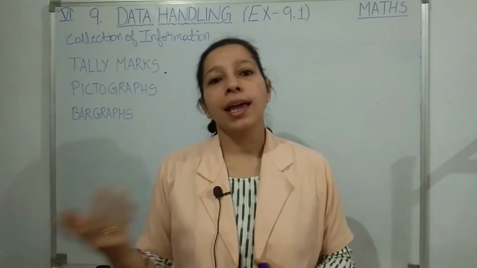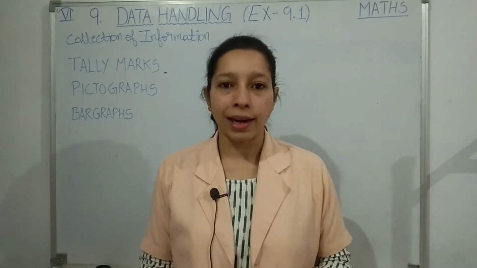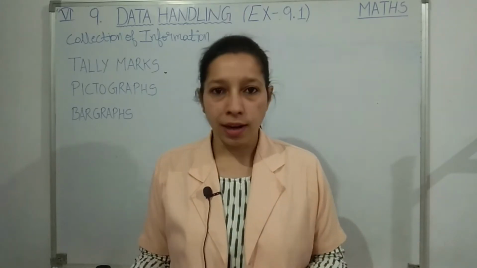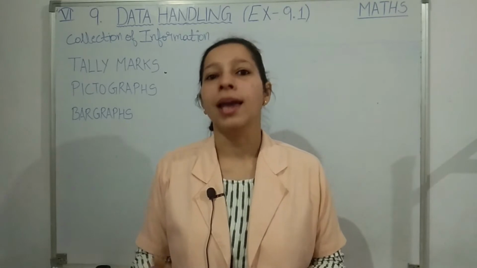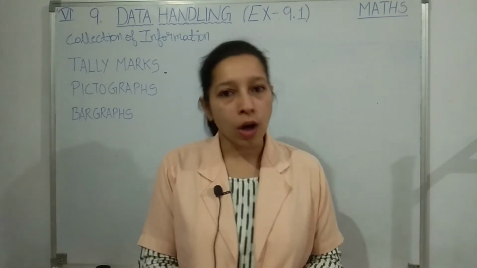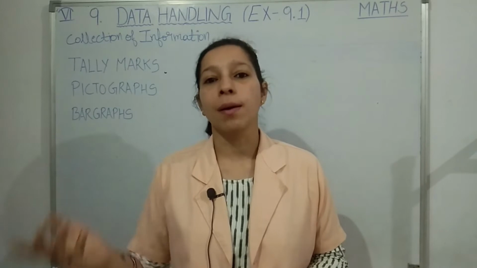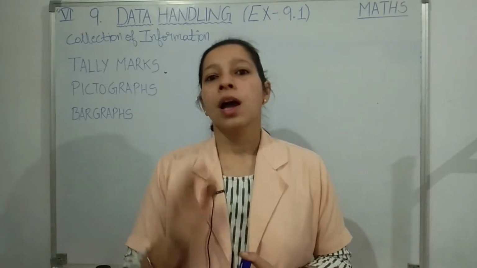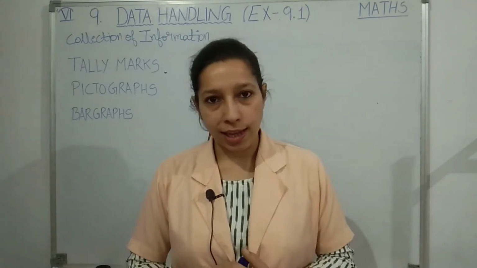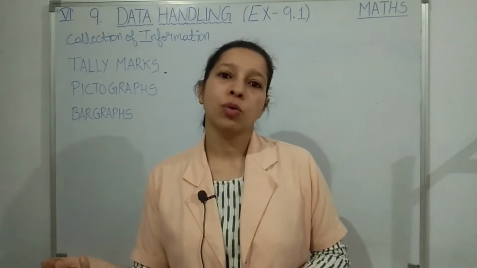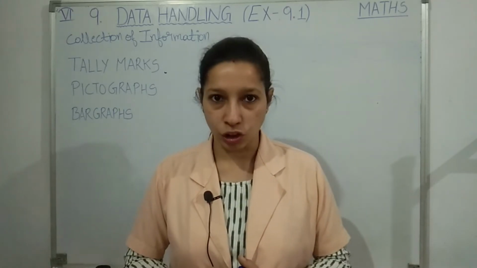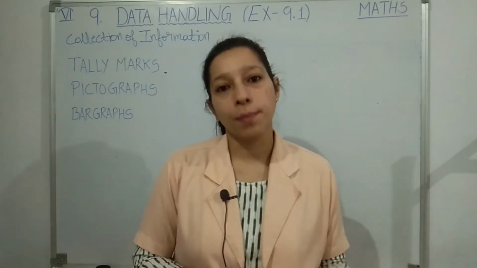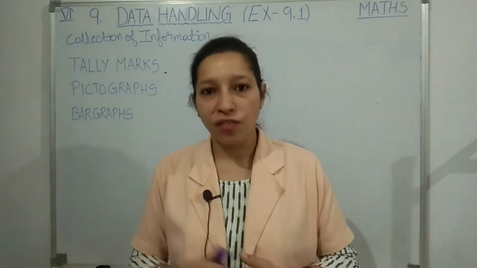Okay, data can be in the form of numericals, means numbers. Mostly the data which we get is in the form of numbers only, but it is not necessary. It can either be in the form of numbers, or it can be some text, or it can be some pictures also. One example I'll give you, students. Suppose in your class 40 students are there, and each student likes to bring some different thing in his lunch box. Some like to bring paratha, some like to bring chowmein, some like to bring poha. Means each student likes some different item.